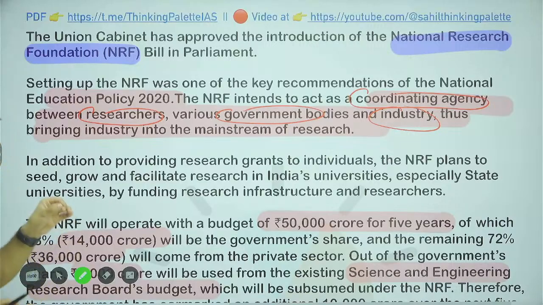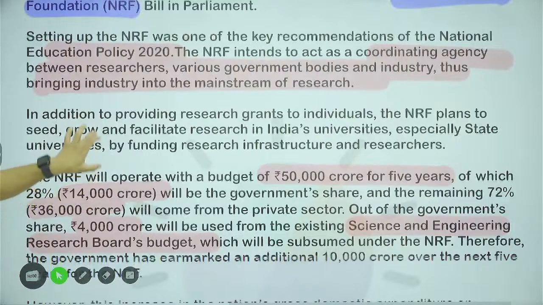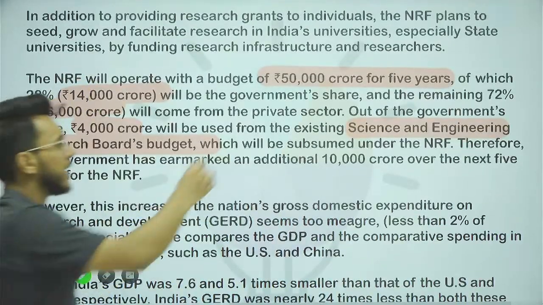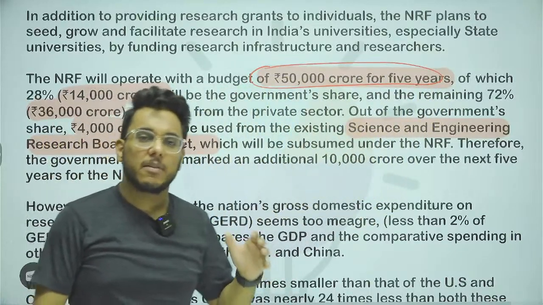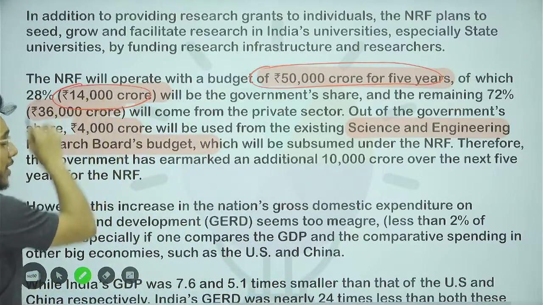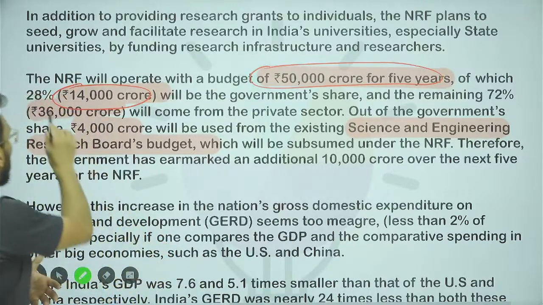Now guys, the government's plan is that a 50,000 crore rupees budget has been decided for 5 years. Now this 50,000 crore will not be given entirely by the government. The government will just give 14,000 crore, and the rest, 36,000 crore, will be mobilized by the private sector.